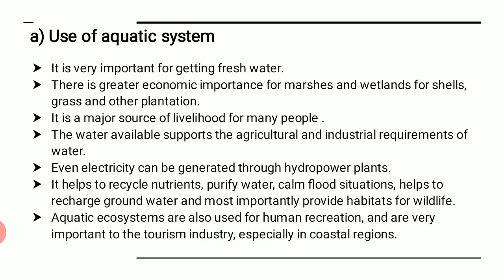Aquatic ecosystems are also used for human recreation and are very important to the tourism industry, especially in the coastal region. Not only do they provide a lifeline to wild animals and human beings, they are also a very important source of earning or livelihood for the people living in the coastal region, because they can turn this into a tourist center and earn money out of it. So for human recreation also such aquatic systems can be used.